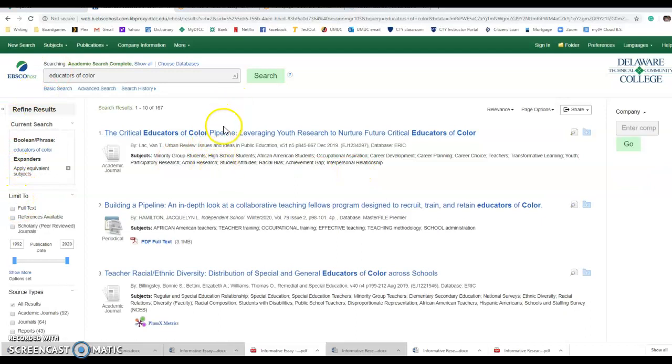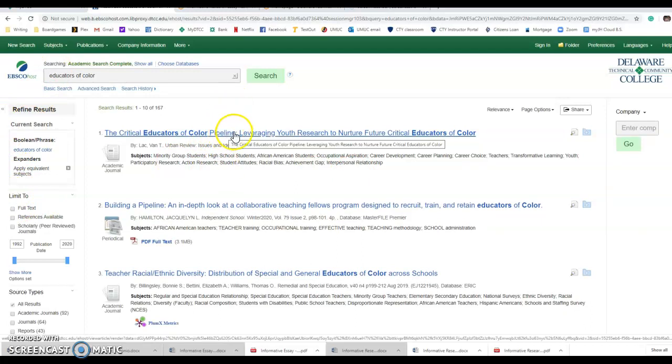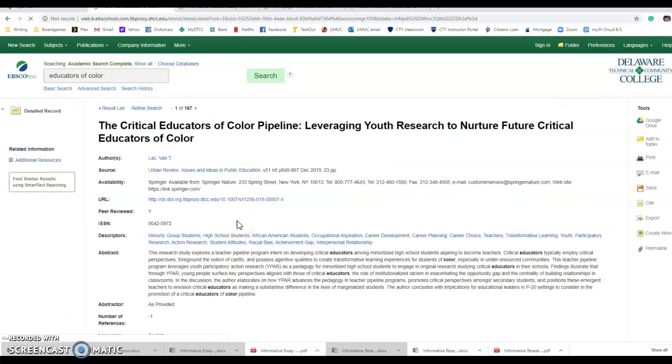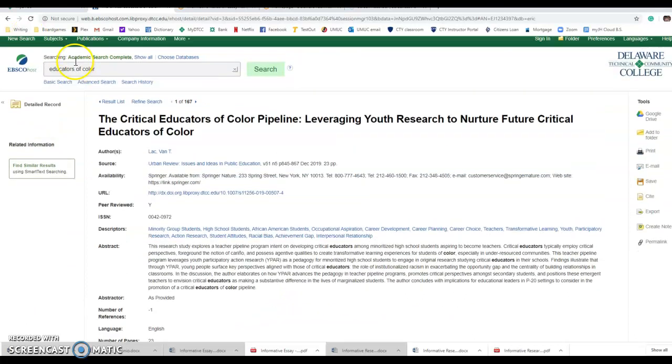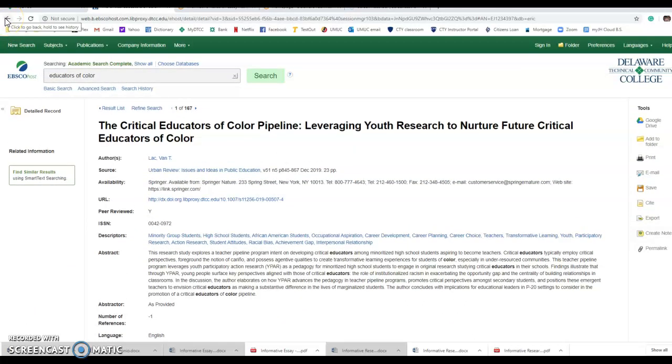And if I'm looking through here, heartbreak. What if I think that this sounds amazing? I can't get it because we don't own it at Deltec. We don't subscribe to this, so we can read the abstract and the description of it, but see how I can't click to see the article itself? That's not going to fly. You can't use abstracts as sources.